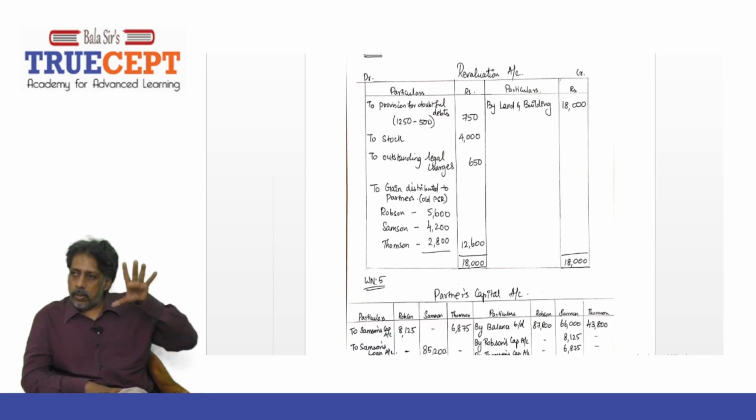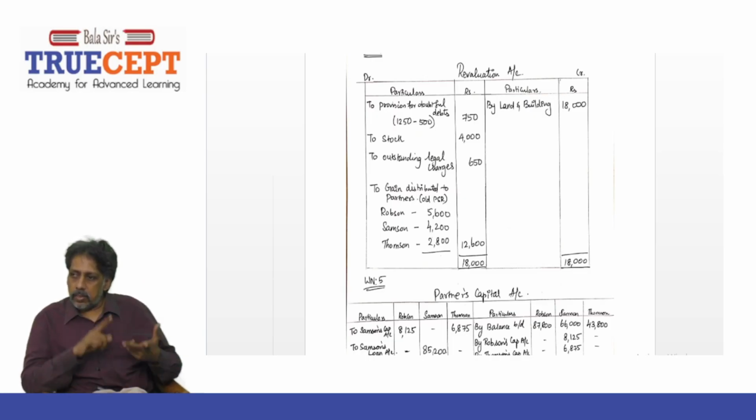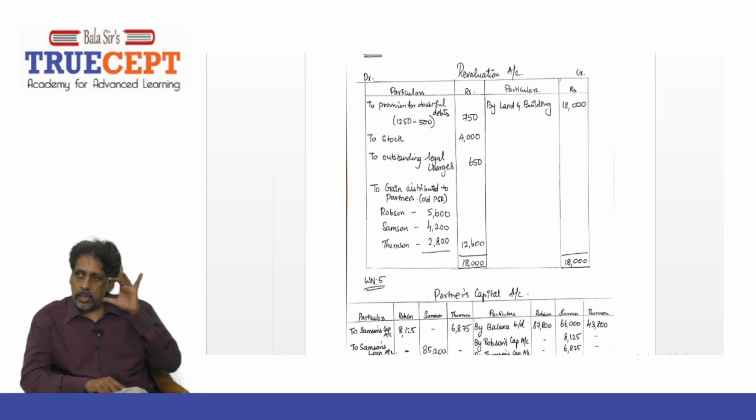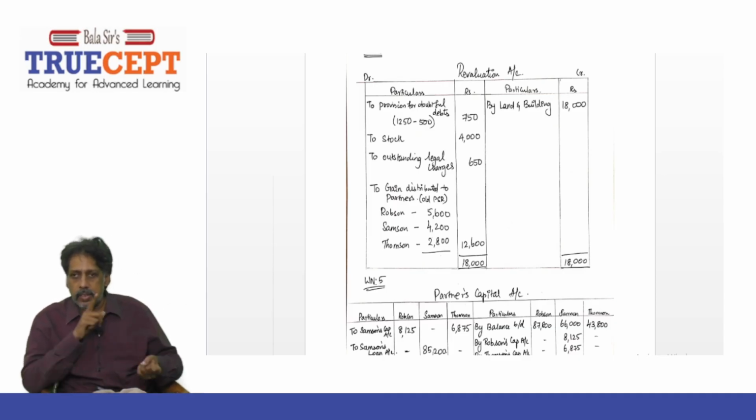I am supposed to calculate the gain or loss, whether it's a profit or loss on revaluation. And here, since the credit side is more than the debit side, it's a gain, or you can say a profit on revaluation. And what is the profit in all? 12,600.